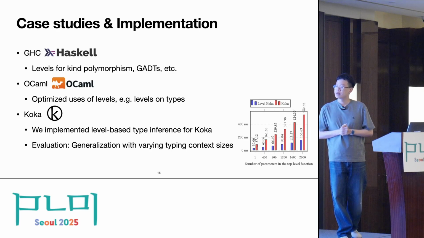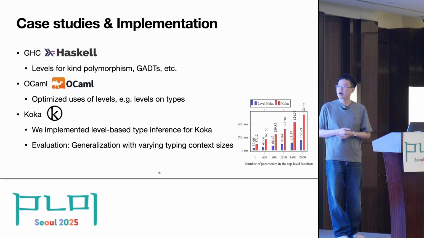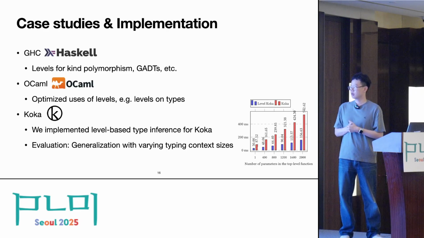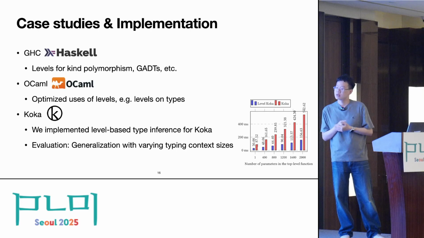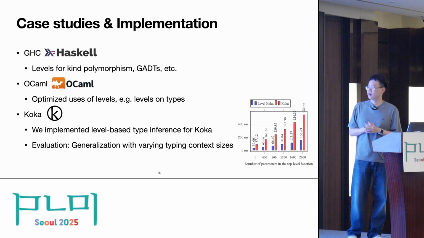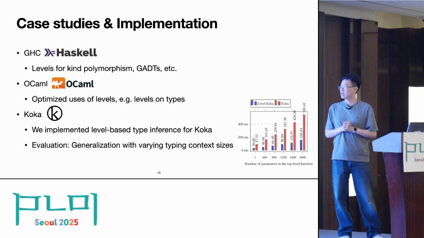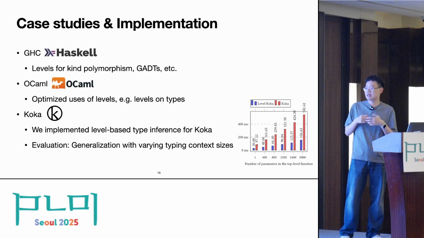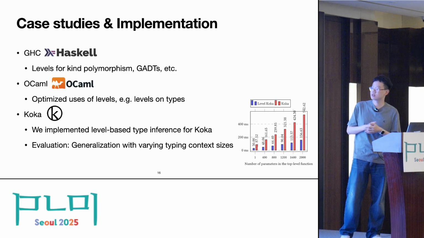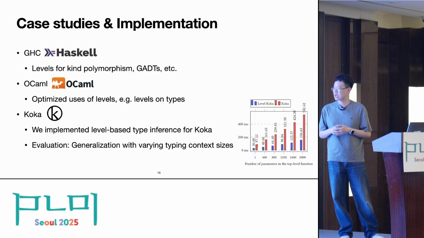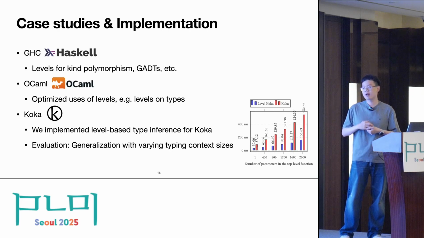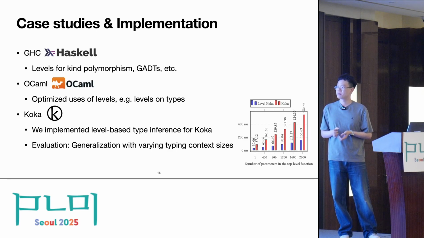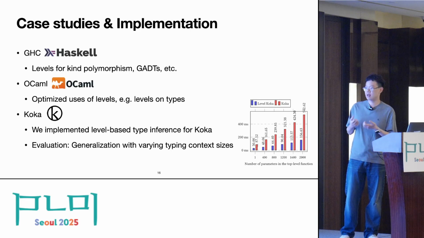And as for our implementation for the Coq compiler, we have implemented the level-based type inference for Coq. As a preliminary evaluation result, we evaluated our implementation by a generalization benchmark, which emphasizes the generalization process, and is tested on varying type context sizes so as to stress the performance improvement of the level-based generalization.